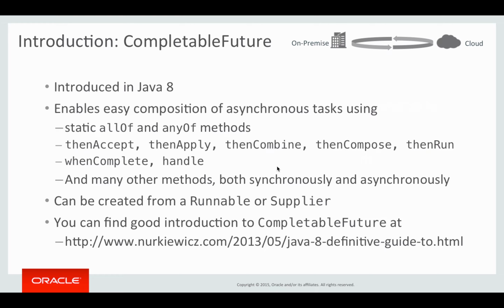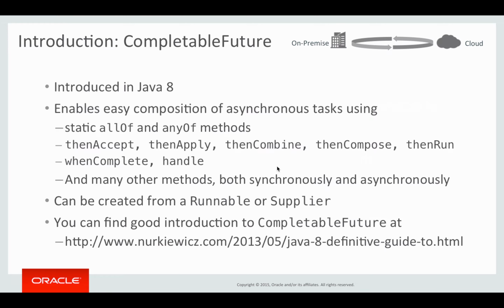With CompletableFuture, you have a number of methods that allow you to compose multiple CompletableFutures, and they all return a new CompletableFuture. So for example, you have the static allOf and anyOf methods. You can pass an array of CompletableFutures to both of these methods, and they will give you a future that completes when either all of the futures in the array or any of the futures in the array is completed.